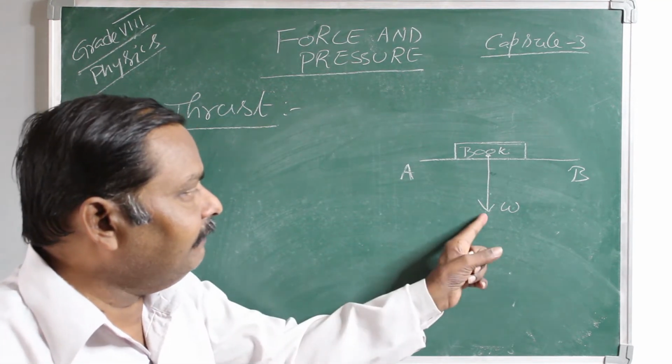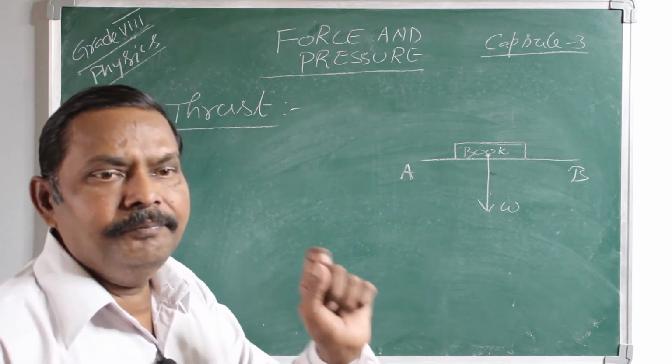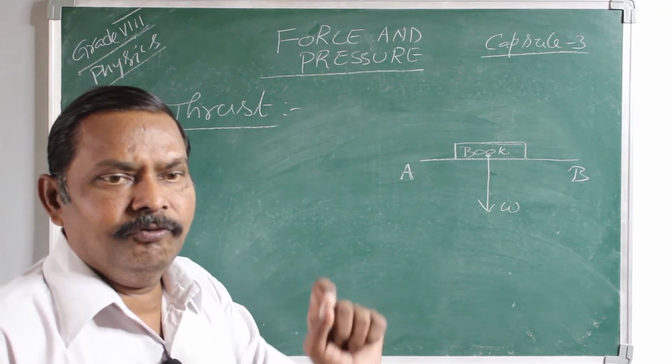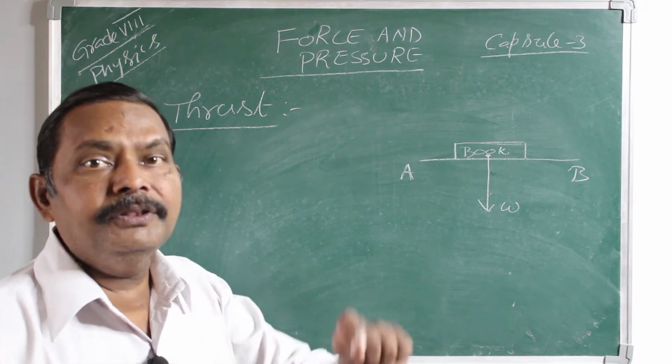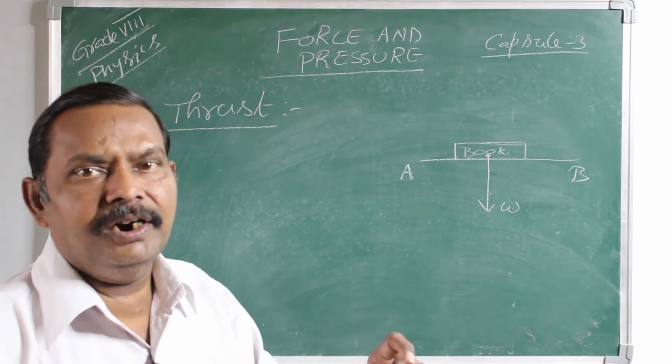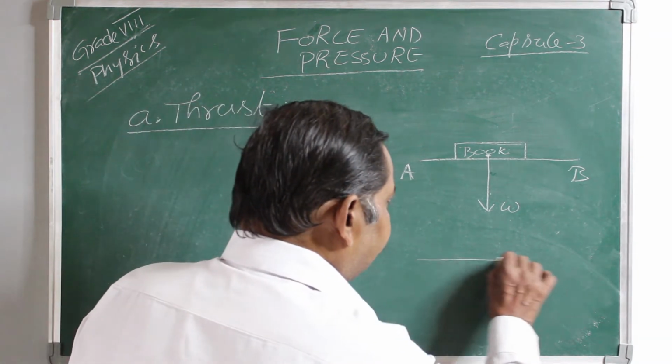Then the weight of the body itself is called thrust. Basically, the meaning of thrust is that the force acting on a body normal to the surface of the body is called thrust. Here you see, again let us take another surface.